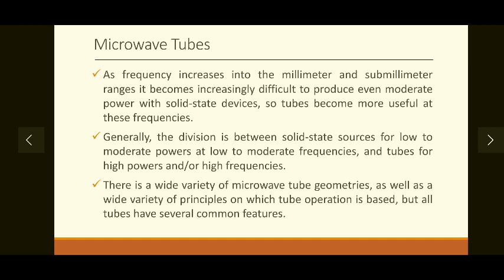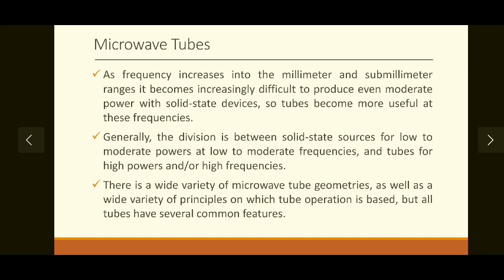So there is a wide variety of microwave tube geometries. Tubes generally are cylindrical, but still they will have different geometries attached to them. There are several principles on which these tubes operate, but all these types, principles or geometries have several common features.